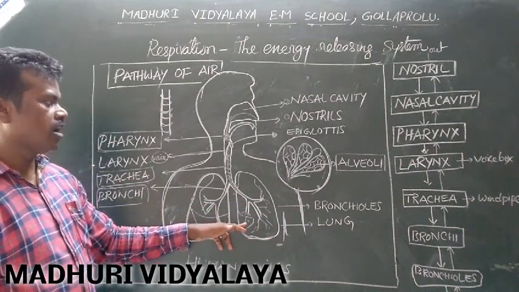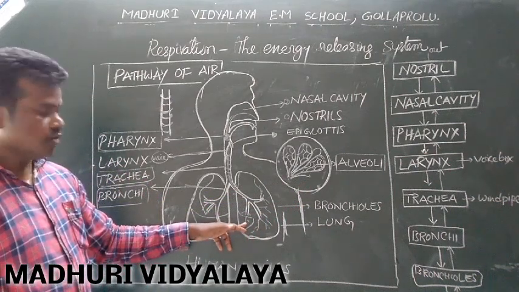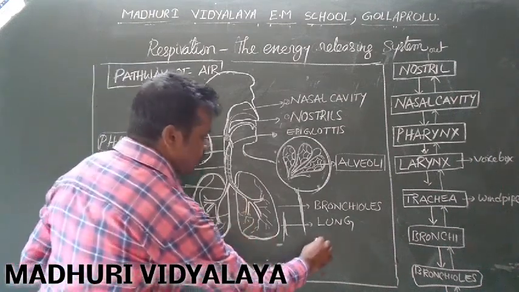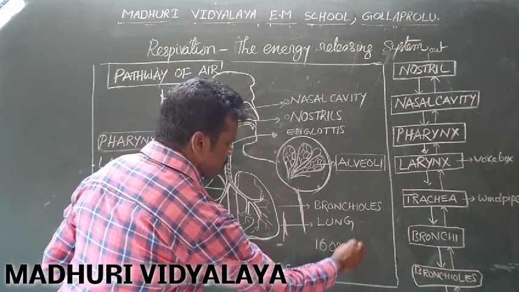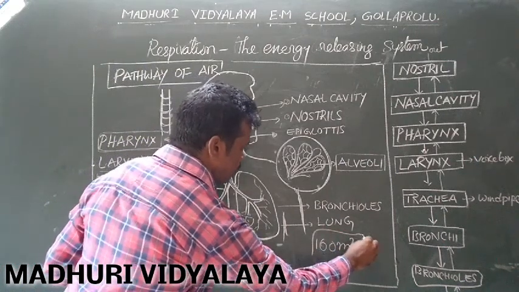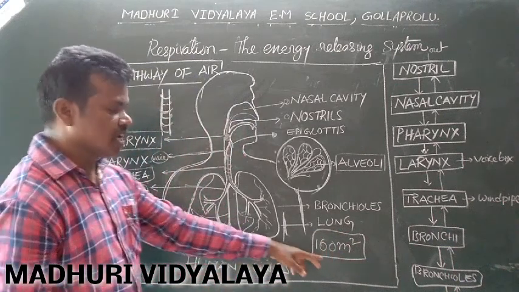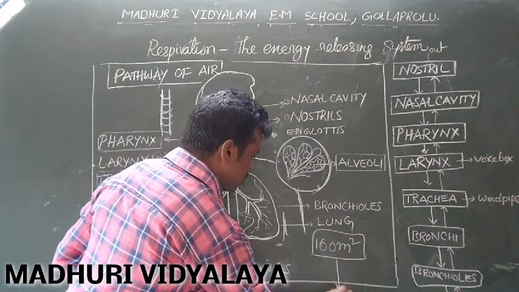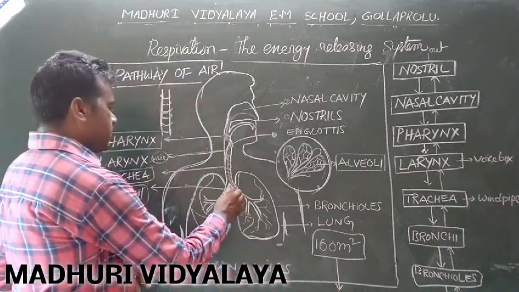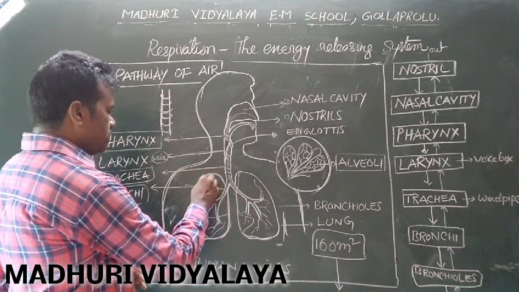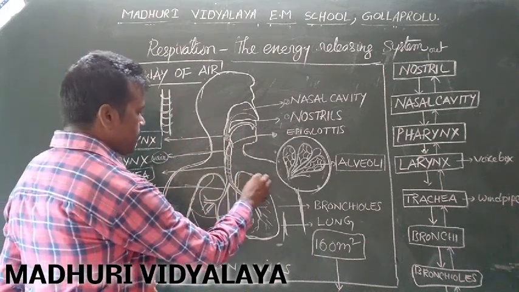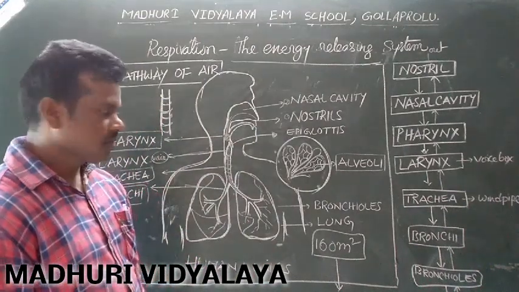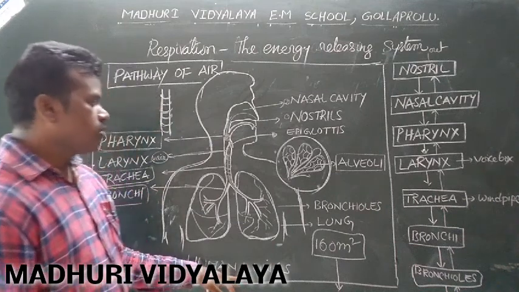When we spread the alveoli, the lungs are spread up to 160 square meters, which is equal to a tennis court. Okay, clear? Like that, the lungs are located in the thoracic cavity. Okay? So this is the structure of the human lungs.